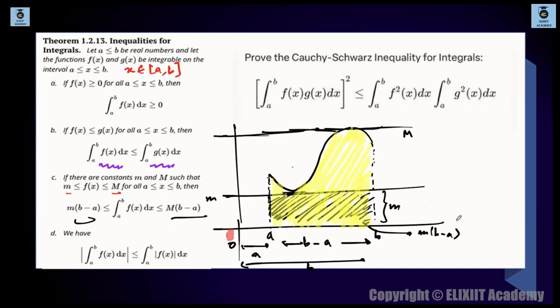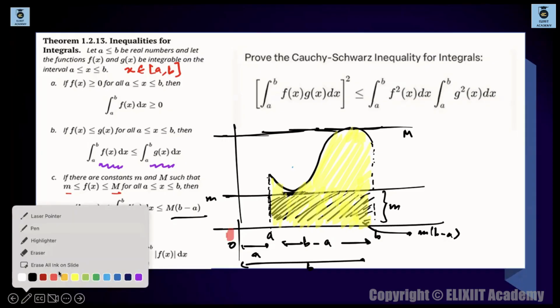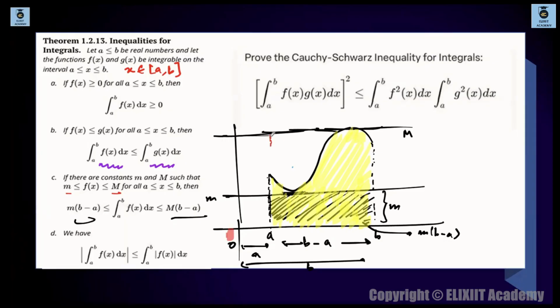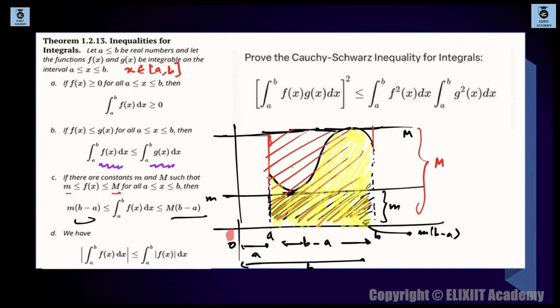ठीक है। अच्छा, बाकी capital M times of (b minus a) क्या होगा, the area of the bigger rectangle. कौन सा, ये rectangle. Since this much height is basically your capital M, don't you think that this total region, ये जो total area होगा, this is basically your capital M times of (b minus a).